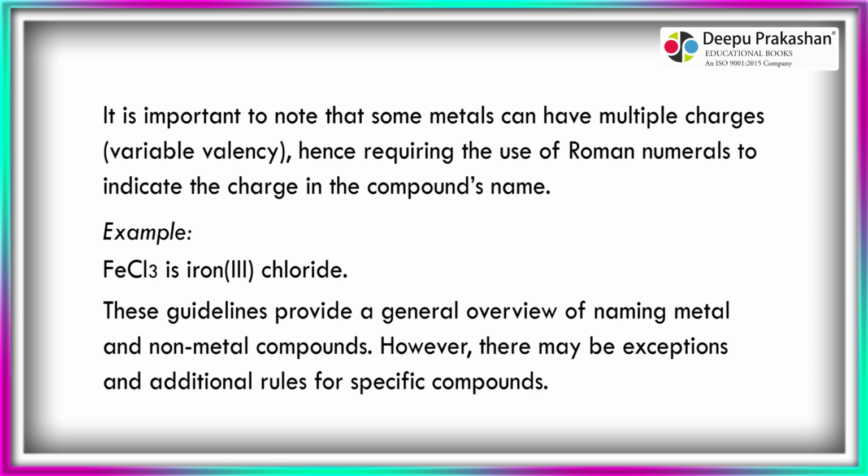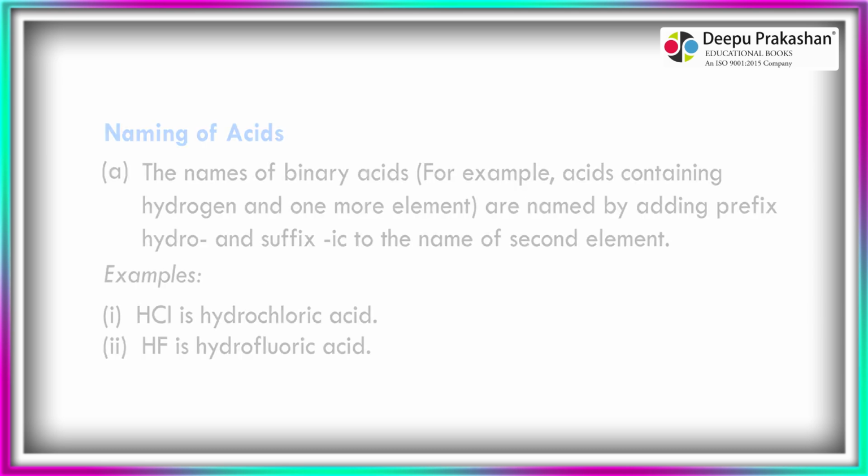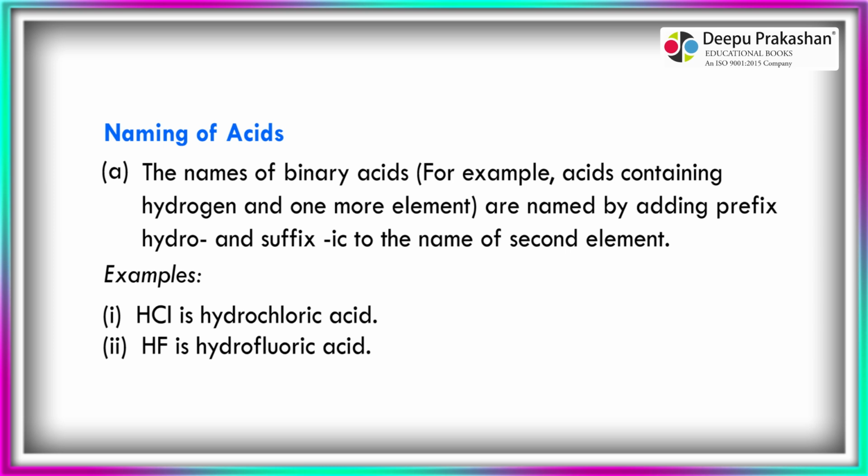These guidelines provide a general overview of naming metal and non-metal compounds. However, there may be exceptions and additional rules for specific compounds. Naming of acids. The names of binary acids, for example, acids containing hydrogen and one more element, are named by adding the prefix hydro- and the suffix -ic to the name of the second element.